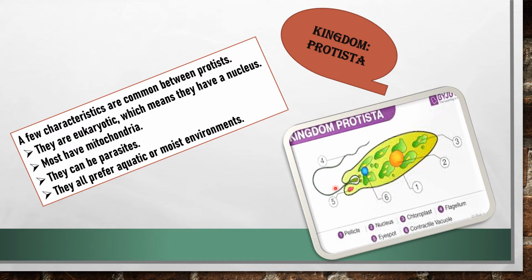See this? This is a diagram of protist. This is nucleus. This one is flagellum. This is eye spot. And these are contractile vacuoles. This one is pellicle, that is covering. And this one is chloroplast.